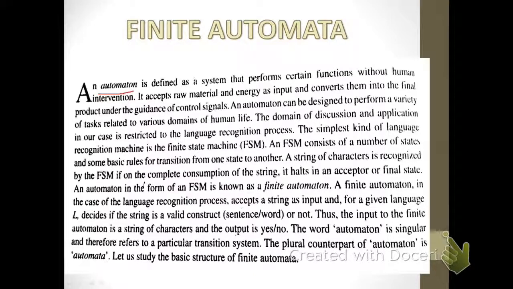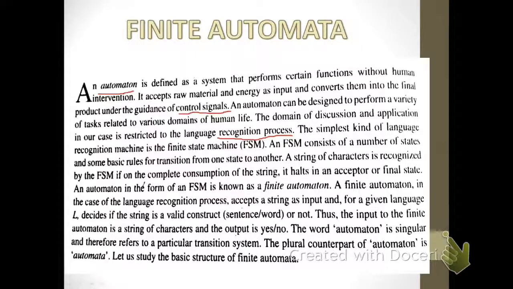It accepts the raw material and energy as input and converts them into the final product under the guidance of control signals. So, an automata can be designed to perform a variety of tasks related to various domains of human life, and the domain of discussion and application in our case is limited to the language recognition process. It is a very cumbersome task to make the machine identify the human language to be processed and analyzed.